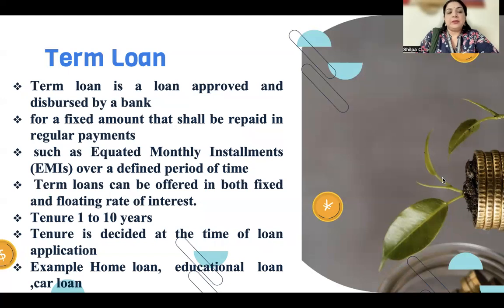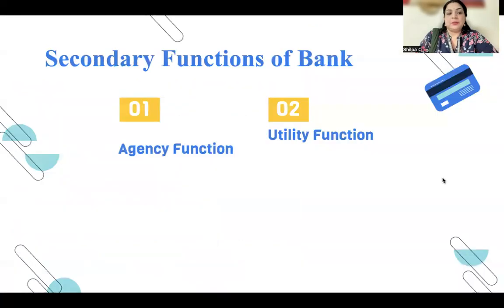Now, what's the tenure of the term loan? It is from 1 year to 10 years. And the tenure is decided at the time of the loan application, that is, how long the term loan will be given. Now, what are the examples of the term loan? We have home loan, education loan, car loan, personal loan. These are all examples of the term loan.